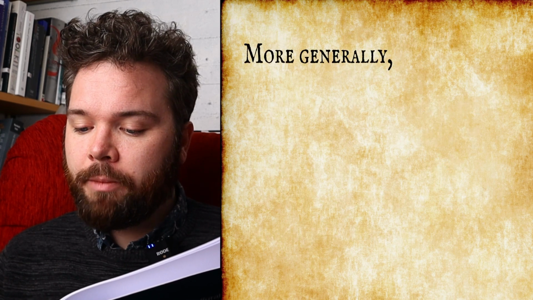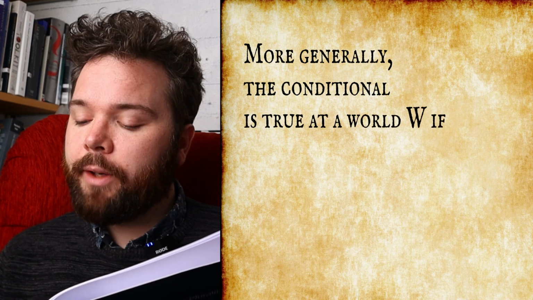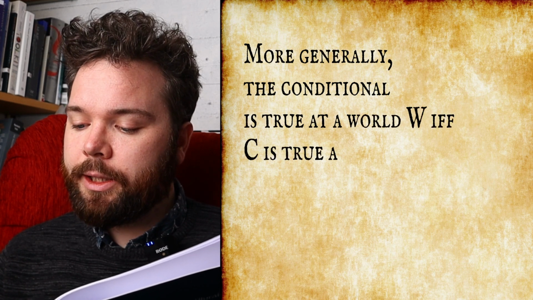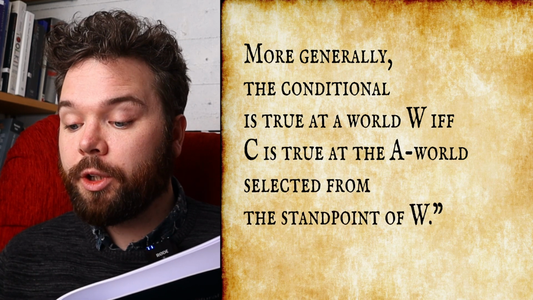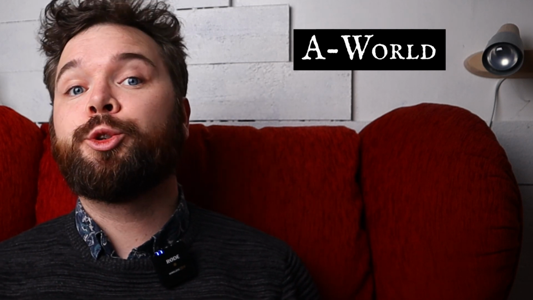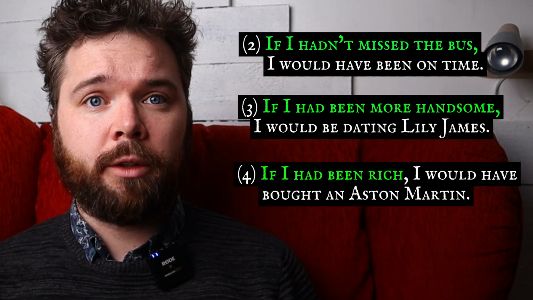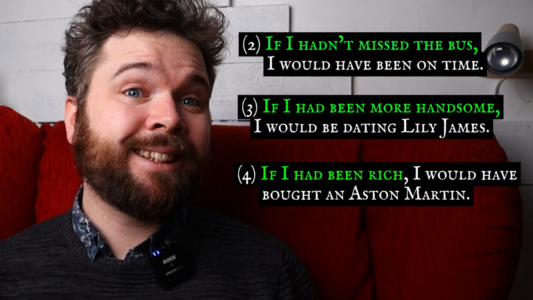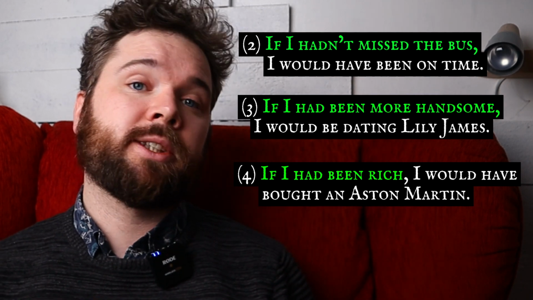More generally, the conditional is true at a world W if and only if C is true at the A world selected from the standpoint of W." A worlds here refers to all and only those worlds where the antecedent is true. In other words, these parts of all our sentences. And C refers to the consequent, i.e. the rest of each sentence.